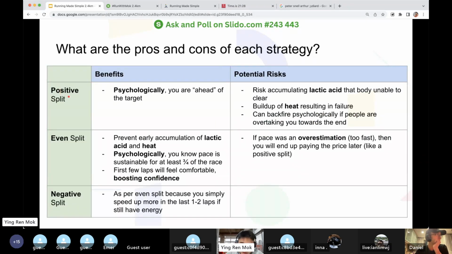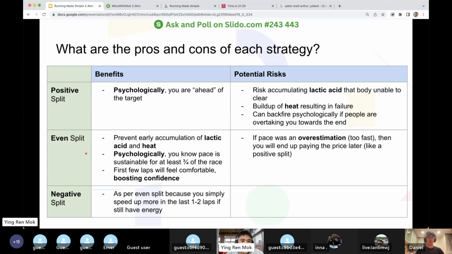Okay, positive split. If you start fast in the race, psychologically you are ahead of a target. You feel good. You're ahead of everybody. But the risk is that you accumulate lactic acid, and you risk building up heat also, resulting in the possibility of failure. And also, if at the end of the day you are running slower and people overtake you, you will feel psychologically worse. So it can backfire. So positive split honestly doesn't sound very good, right?